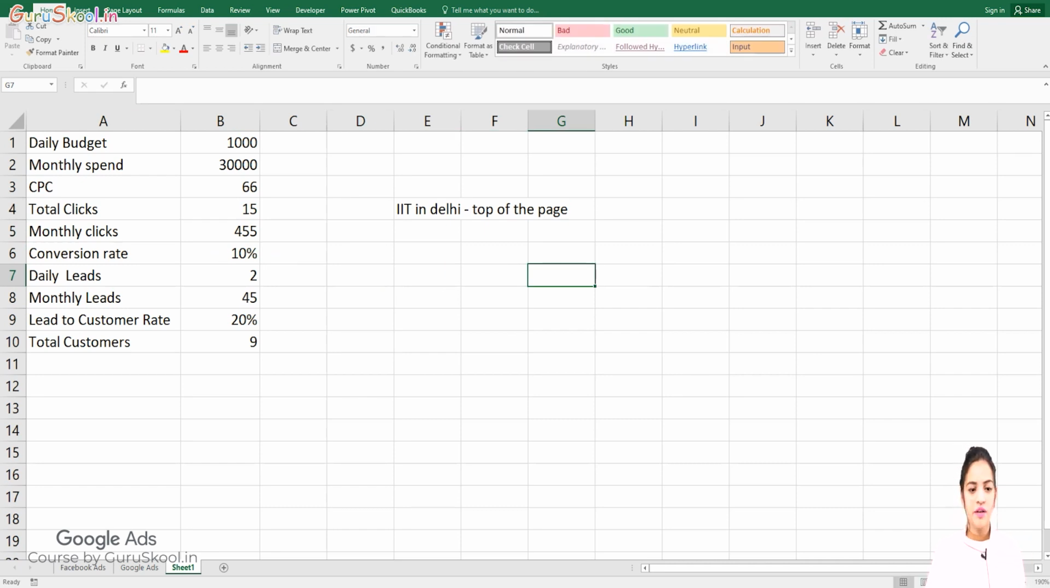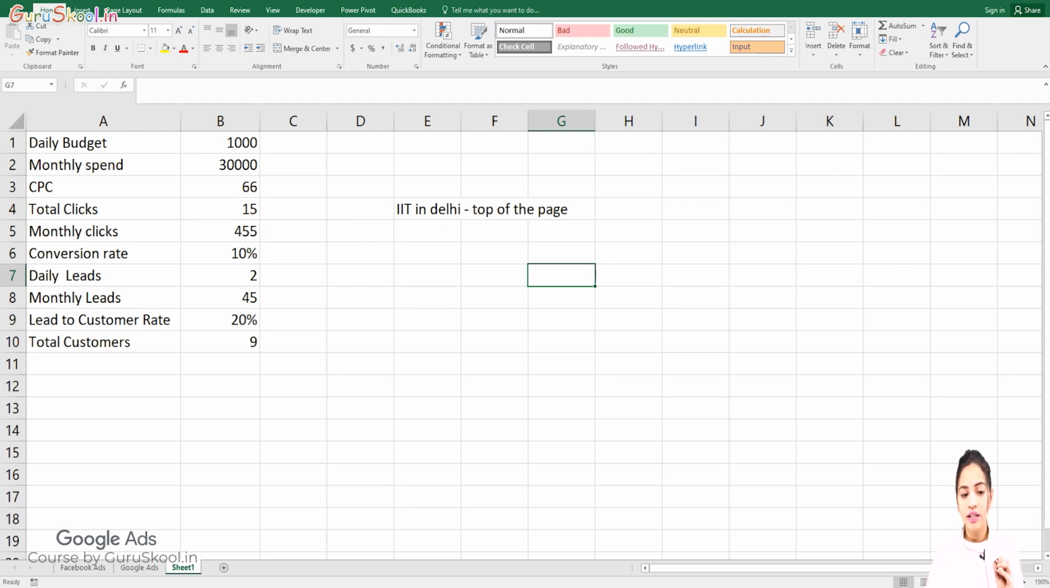It's very simple. If your cost per click is 66 rupees, and you are getting 15 clicks in a day, then of course you are getting only 455 clicks in a month. That's not sufficient. Let me tell you one thing. After getting 455 clicks, these are only clicks, not your leads, not your customers. Then your conversion rate is 10%. 10% of your daily clicks means your daily leads are going to be only 2.